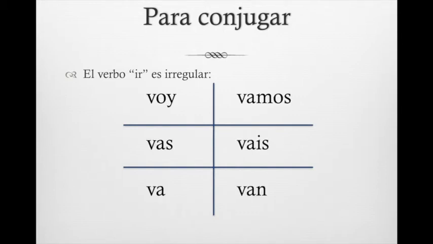Yo voy, tú vas, él, ella, usted va, nosotros vamos, vosotros vais, ellos, ellas, ustedes van. It has the same trend as estar in the yo form, where it ends with a y. You can also see that there are no accents anywhere, not on the bottom four forms, not even on vosotros. And though it's an IR verb, it tends to follow AR patterns, as, a, amos, ais, and ad.